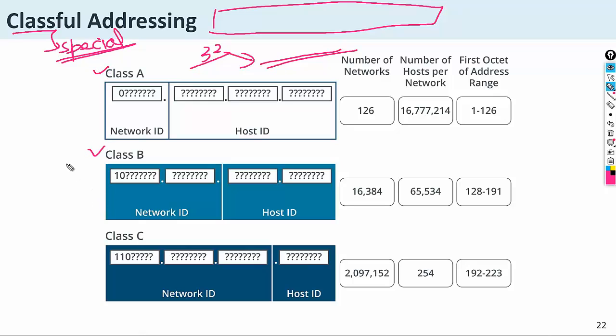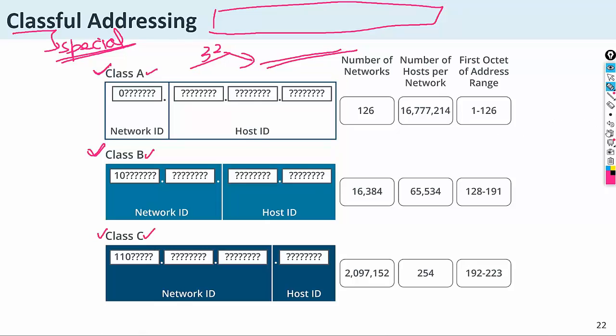First, I am going to tell you there are three types of class used: class A, class B, class C. There are also class D and class E, but these are not used.